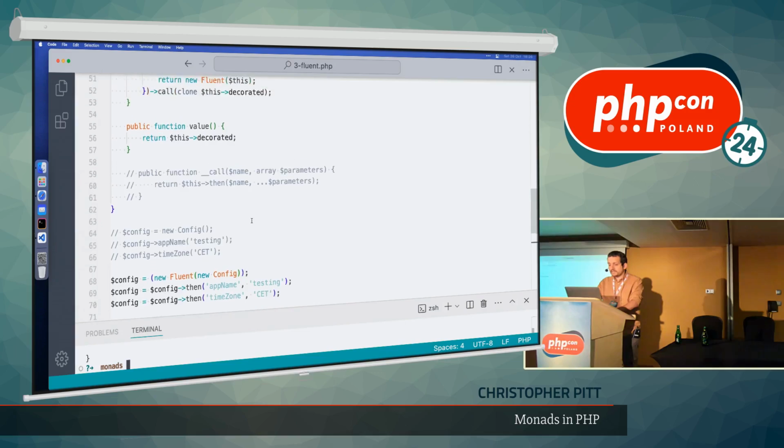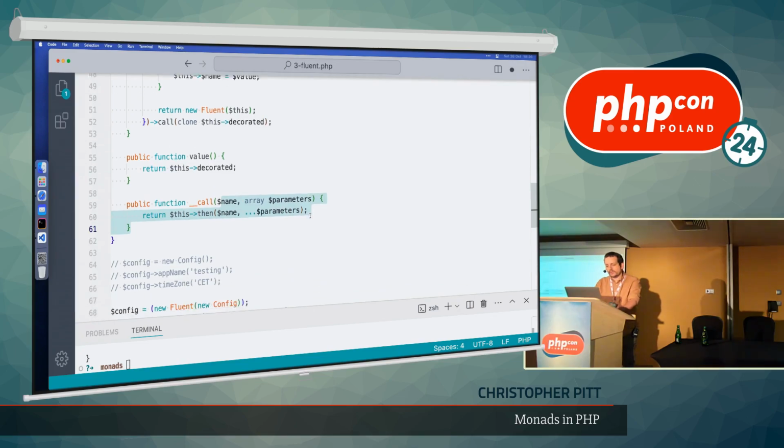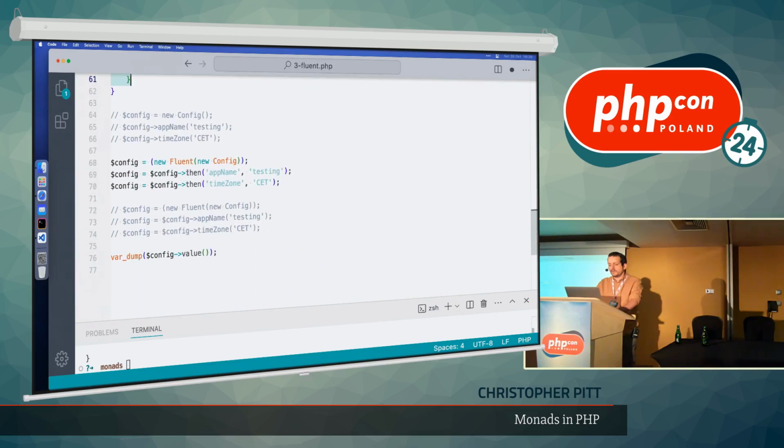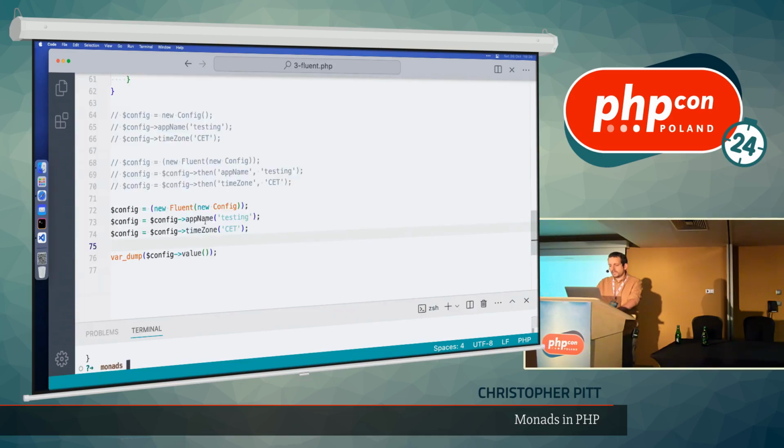Okay, but I think we can do one better, and that one better is using __call in our monad. So this lets us, instead of doing then property name value, it lets us just call those methods as if they actually existed on our config class. So this should still work. Let's have a look. Yes, it does. And because of how we're returning the same instance of the monad, we can actually also do this as well. So we can do a little bit of formatting here. It should still work fine.